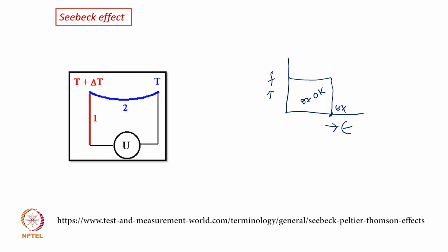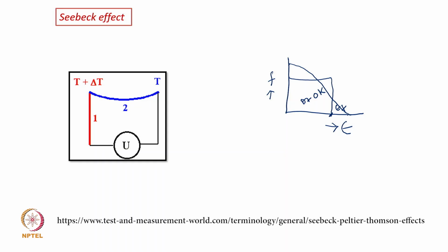So what will happen? The electron, they will now change their distribution. Okay. And this distribution will go beyond the Fermi energy along y-axis, something like this. Okay. And along x-axis also.